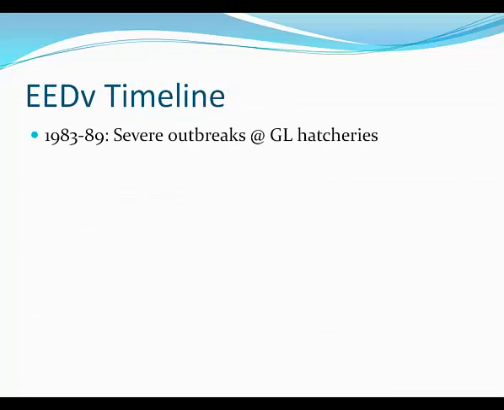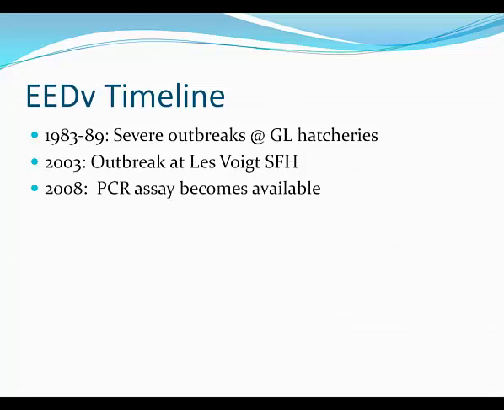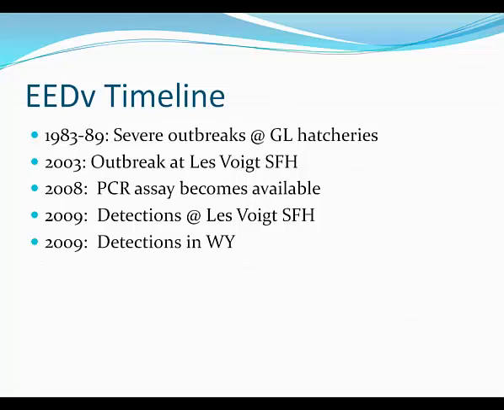So just a real quick timeline before the situation at Marquette. Severe outbreaks in the 1980s of EEDV at Great Lakes hatcheries. The outbreak at Les Voigt in 2003. PCR assay becomes available in 2008. 2009, again, detections were made at Les Voigt. This time there was no clinical disease associated whatsoever with the fish.